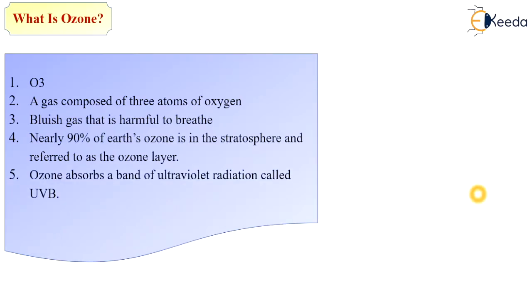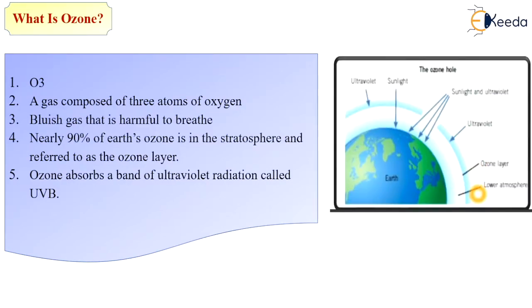Ozone absorbs a band of ultraviolet radiation called UVB. As you can see in this diagram, this is the stratosphere and ozone is present in this layer. Because of this layer, the UV rays, the most dangerous sun rays, do not penetrate directly to the surface of Earth. So this is the protective layer of ozone.